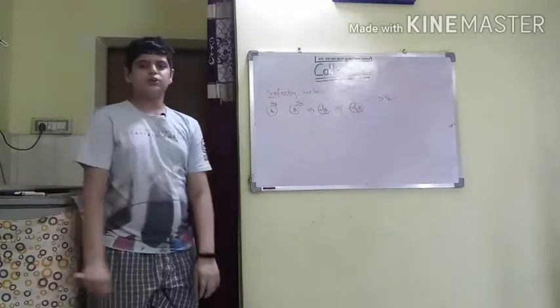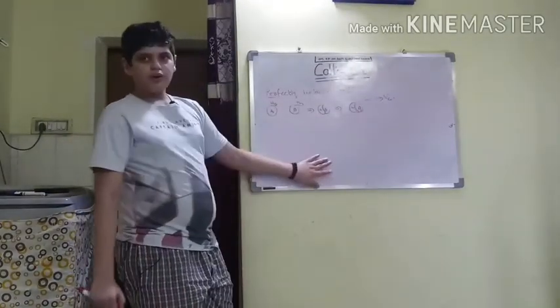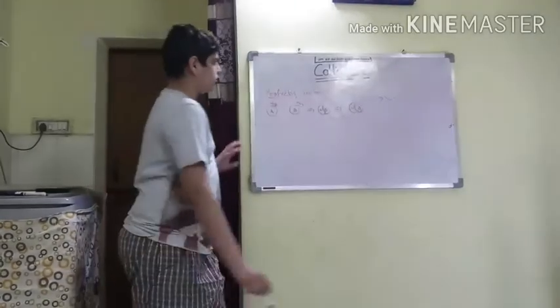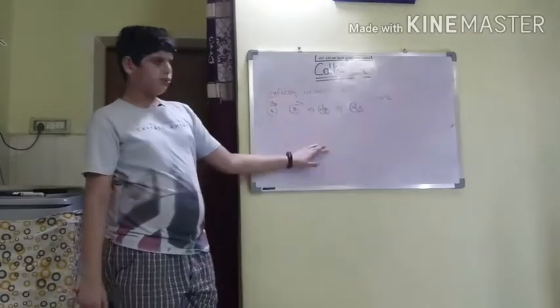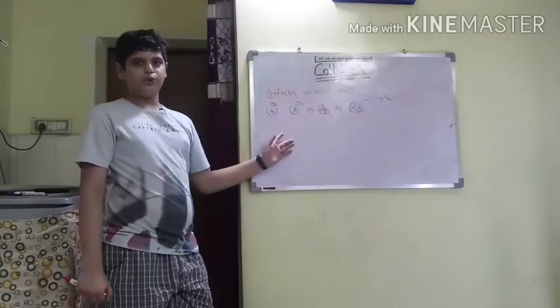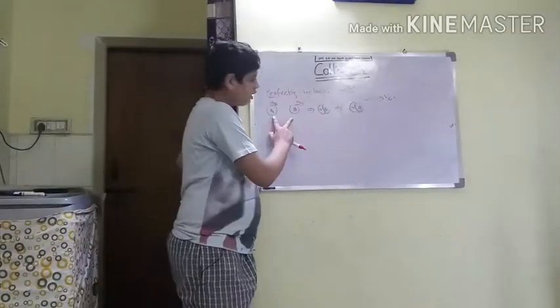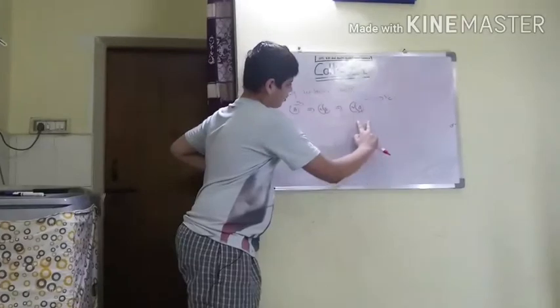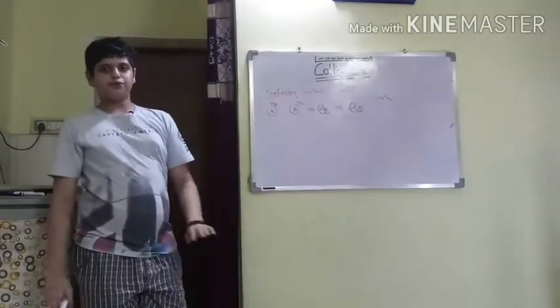v1 minus v2 is equal to u2 minus u1 is not applicable for other type of collisions because here both bodies move with same velocity. So v1 is equal to v2. Now v2 minus v1 is 0. So u1 can't be equal to u2. If u1 is equal to u2, then they will never collide. They will keep on going up to infinity. So that statement is false here.